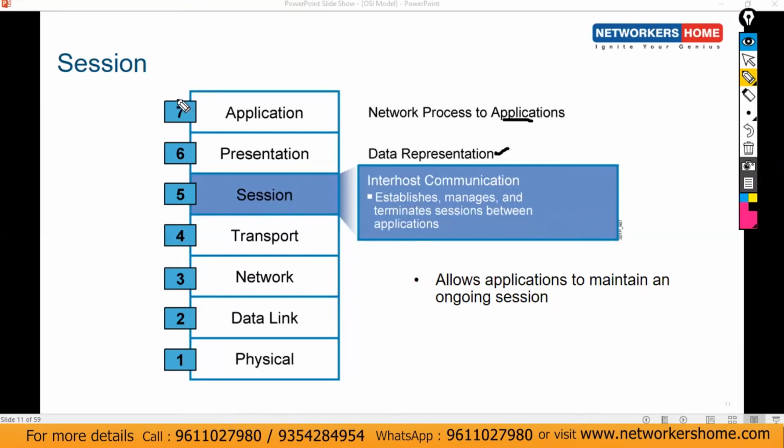The working of these three layers is all software based. As network engineers, we don't have to worry about these three layers, because this is all software based. These three layers are also known as the upper layers. As network engineers, we have to worry about these four layers. So now let's discuss the lower layers.